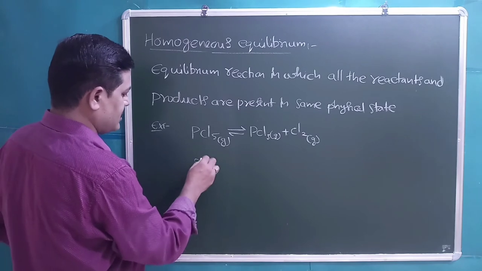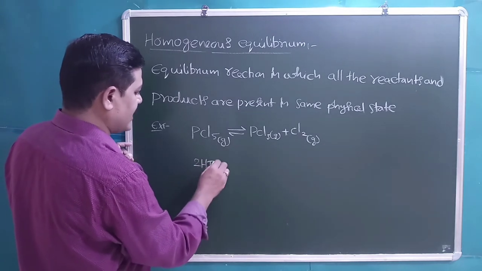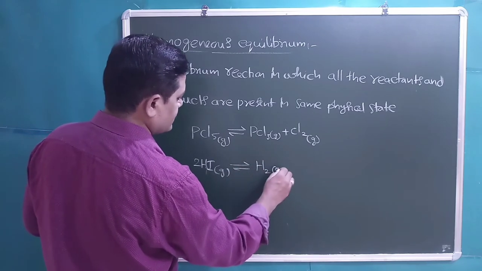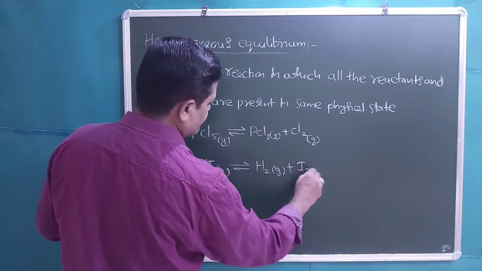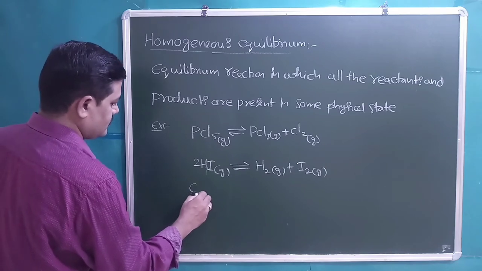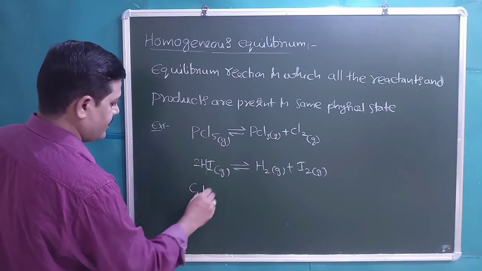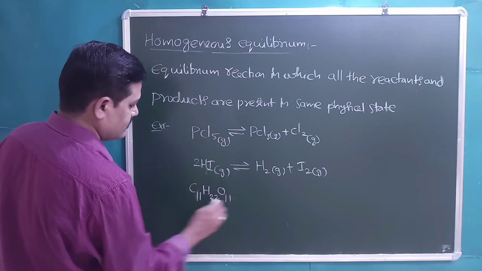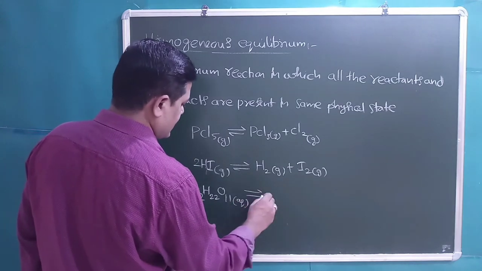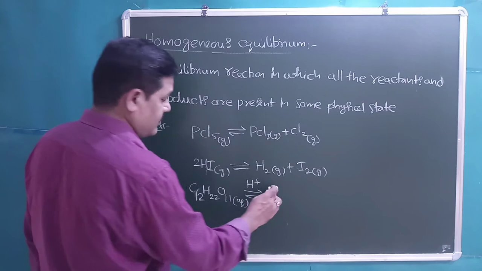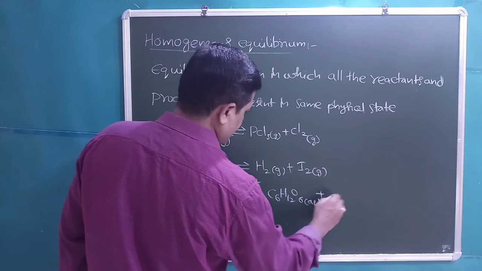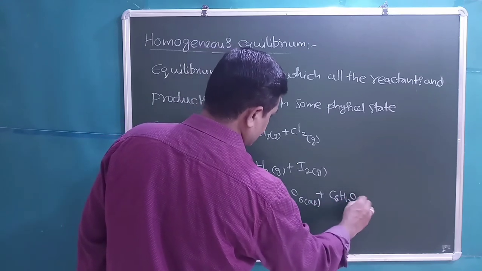Let us take one more example: 2HI gas, hydrogen iodide in the gaseous state, decomposes to give H2 gas plus I2 gas. It is also an example of homogeneous equilibrium. Another example: C12H22O11, aqueous sucrose, in acidic medium attains equilibrium with C6H12O6 aqueous plus C6H12O6 aqueous.